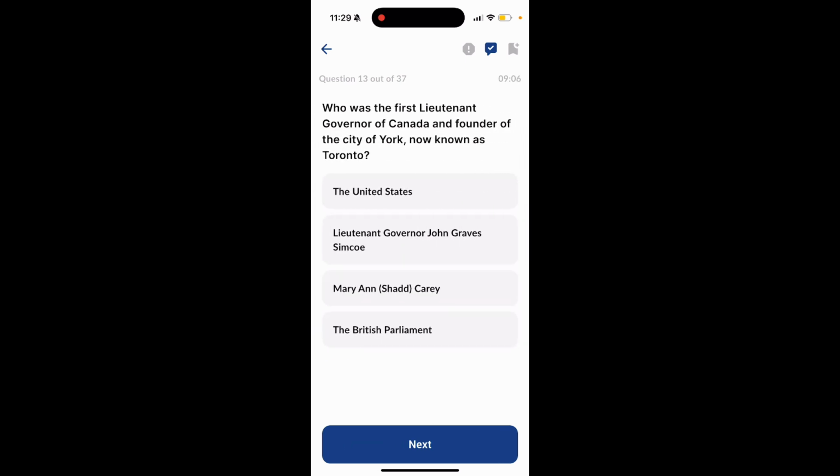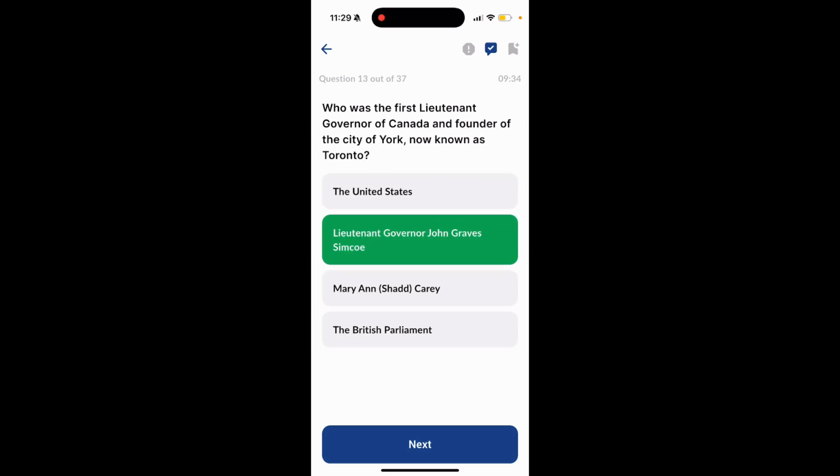Question 13. Who was the first Lieutenant Governor of Upper Canada and founder of the city of York, now known as Toronto? Option 1, the United States. Option 2, Lieutenant Governor John Graves Simcoe. Option 3, Mary Ann Shadd Cary. Option 4, the British Parliament. The answer to this question is option number 2, Lieutenant Governor John Graves Simcoe.